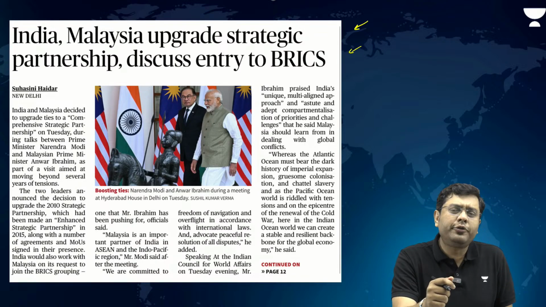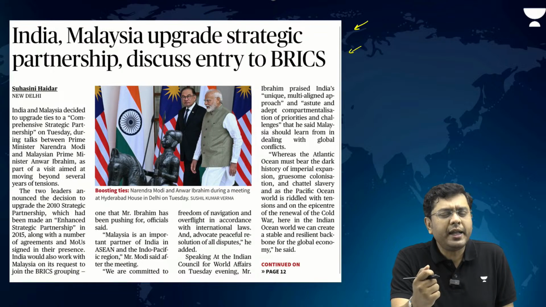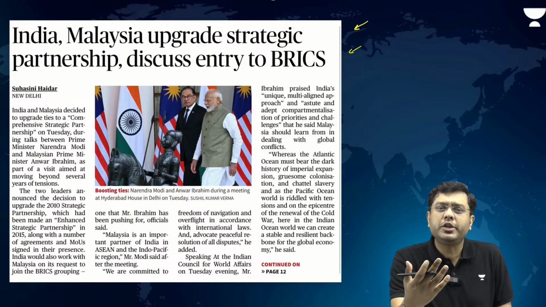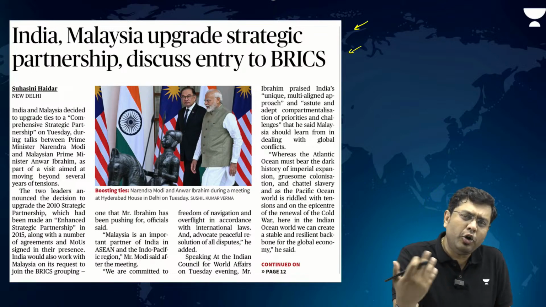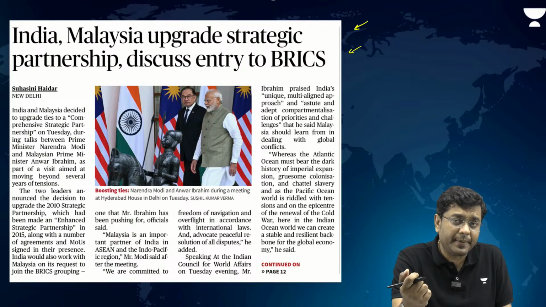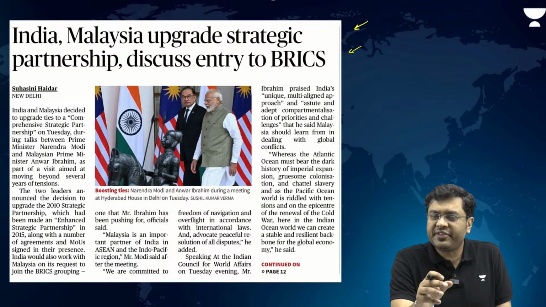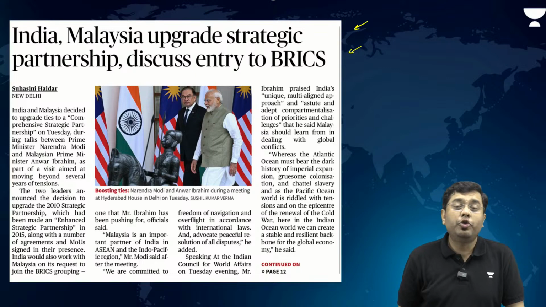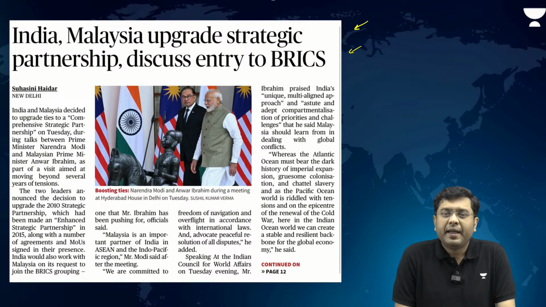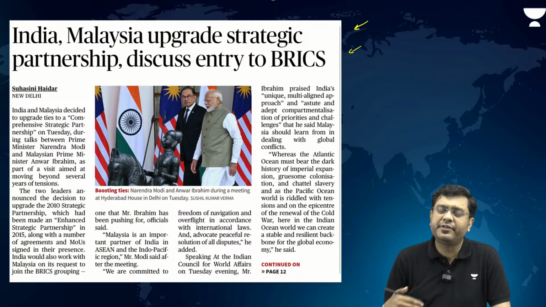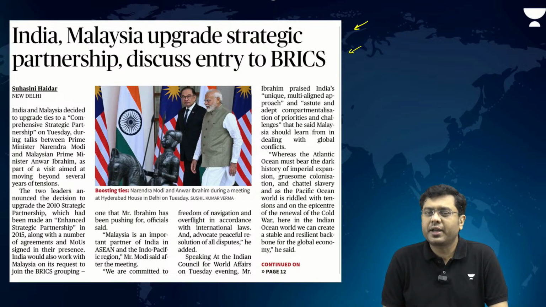Now, Ibrahim also made the observation that the Atlantic Ocean is plagued by the dark history of colonialism. The Pacific Ocean is embroiled in a lot of controversies and conflicts between the Western powers and China. It is the Indian Ocean which is being seen as an area of peace, and the countries around it have to cooperate in order to progress forward. So that is where both countries have convergence. And that is where a host of different MOUs and agreements were signed in various areas to provide importance to this and also elevate the relationship to a strategic level.